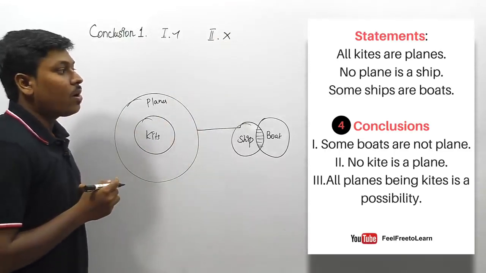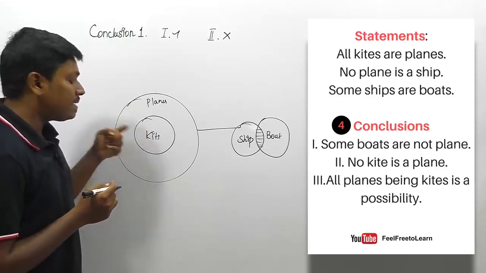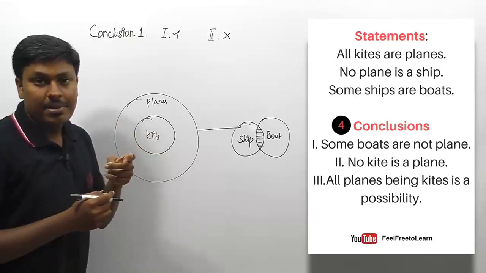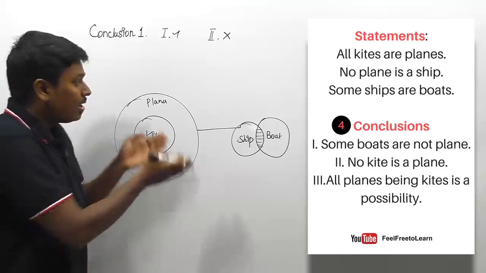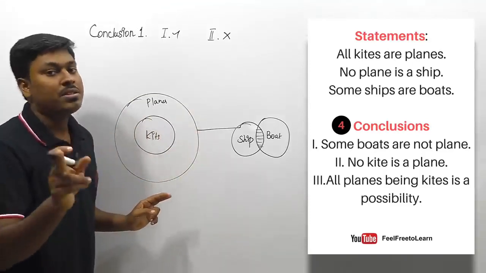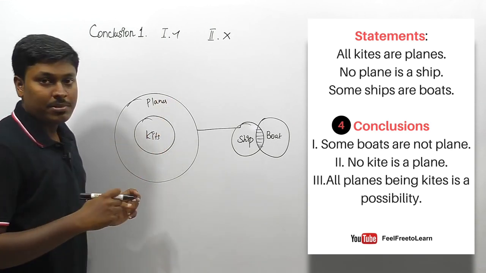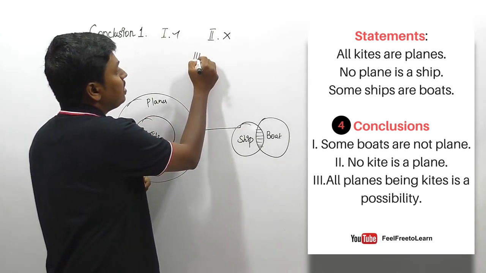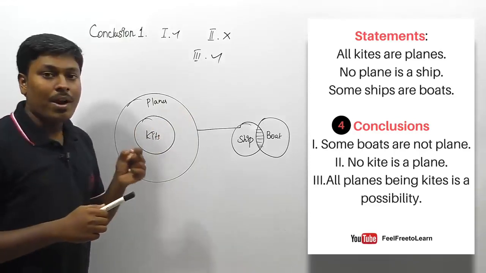Third conclusion, friends: all planes being kites is a possibility. Planes and kites are inside a single Venn diagram. If all the parameters are inside a single Venn diagram, a possibility follows, while "no" and "some not" do not follow. Both parameters are inside a single Venn diagram, so definitely the possibility follows. So finally we can say that for this question, conclusions 1 and 3 follow.